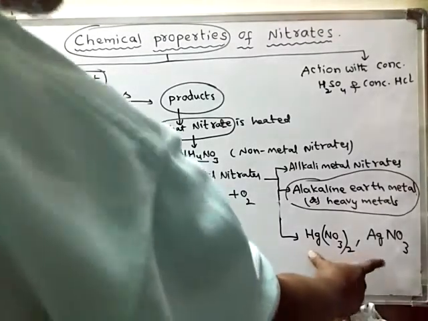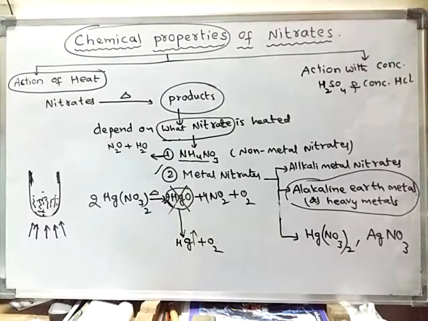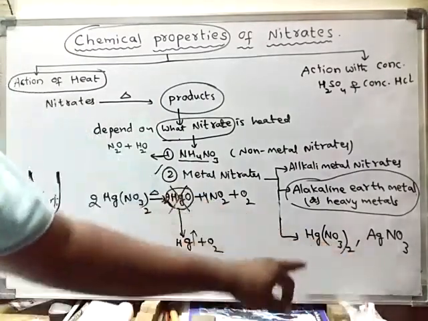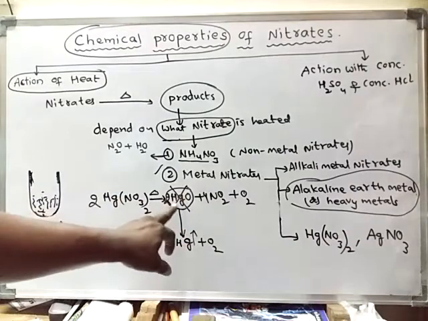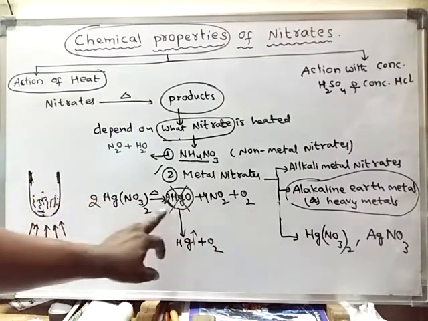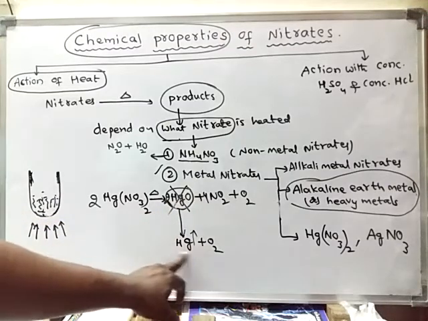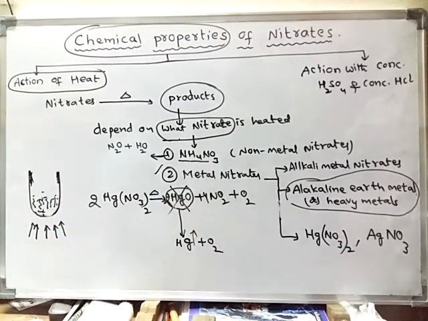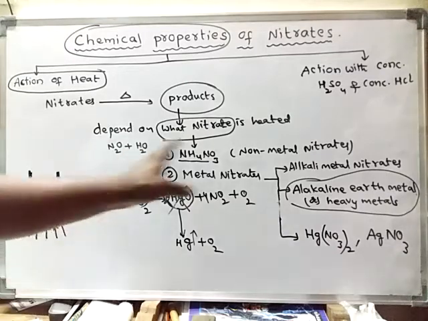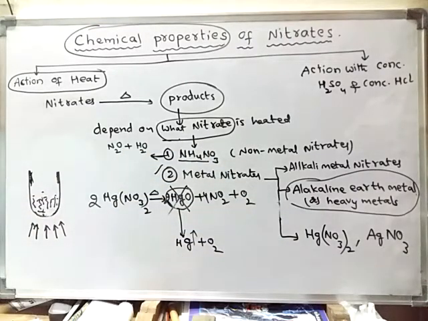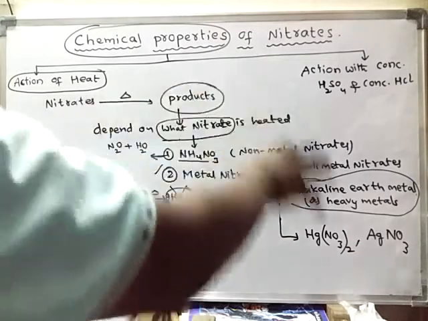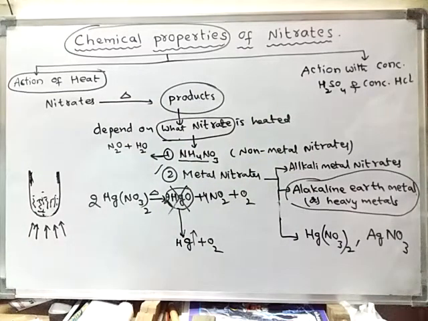Some oxides are unstable and immediately decompose into the metal. So like this we can discuss the action of heat on metal nitrates. These are the chemical properties shown by nitrates upon heating.